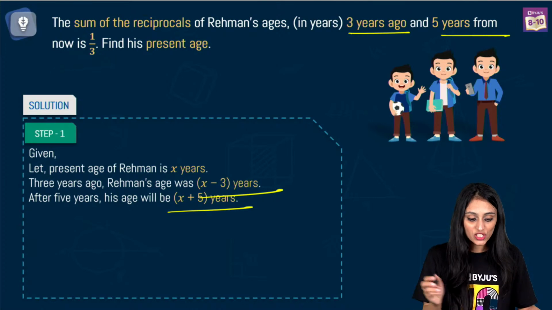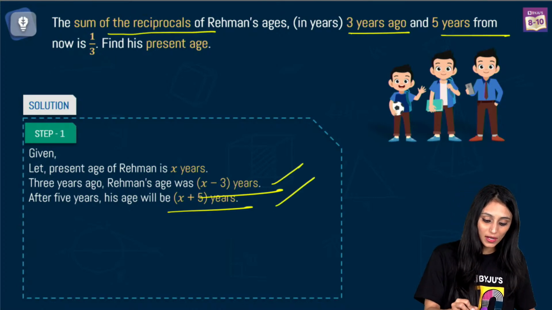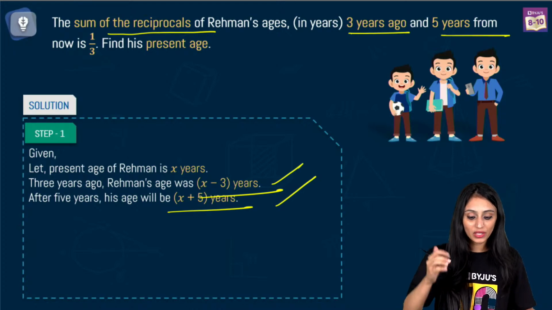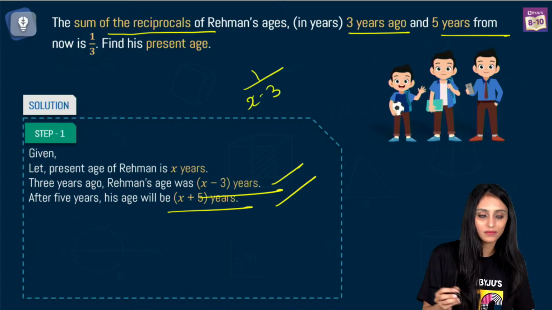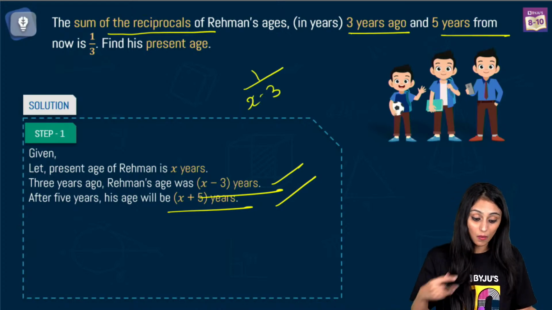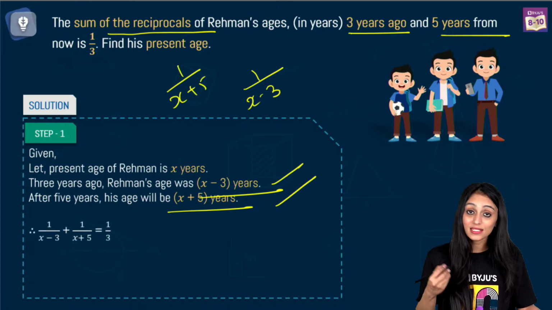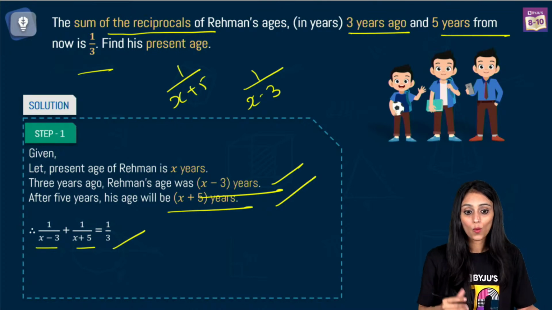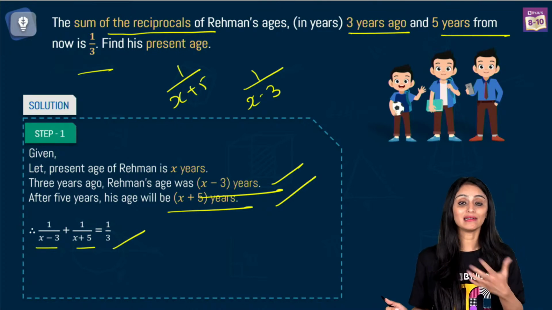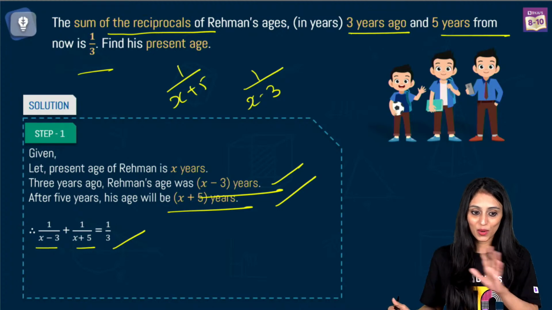Right? The question says the sum of the reciprocals of Rahman's ages. These two are Rahman's ages. The sum of their reciprocals. I'll take their reciprocals. What is the reciprocal of x minus 3? You would say, ma'am, 1 upon x minus 3. What is the reciprocal of x plus 5? You would say 1 upon x plus 5. The sum of these is 1 by 3. What I have done here is just the literal translation of the statement, right? So I hope your doubt is clear.